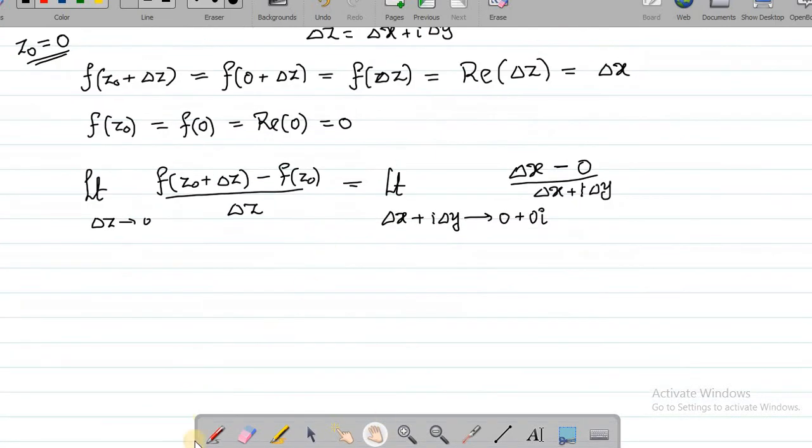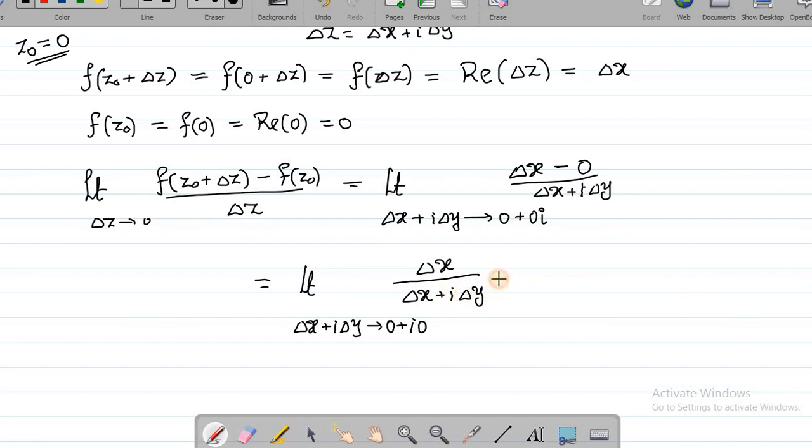So finally we end up with the limit as delta x plus i delta y goes to 0 plus 0i of delta x by delta x plus i delta y. Do you think the limit exists for this expression? No, sir.